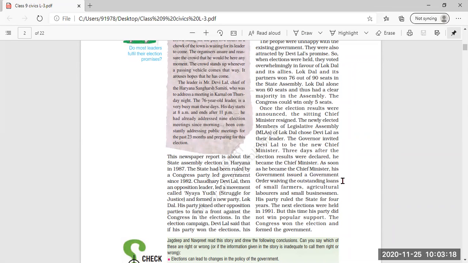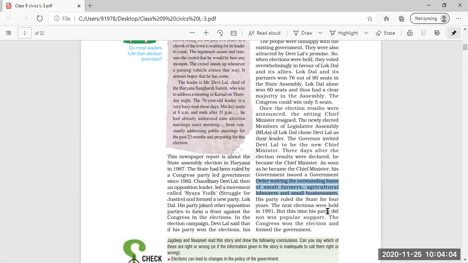As soon as he became the chief minister, his government issued the government order waiving the outstanding loans of small farmers. Now, as he had promised before the election that he will waive all the loans of farmers and small businessmen, the same promise was now considered. And as soon as his government came into force and he had become the chief minister, the order was there that the outstanding loans of the small farmers, agricultural laborers, small businessmen were to be ignored now.